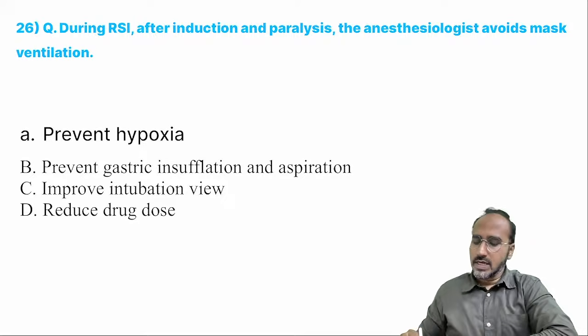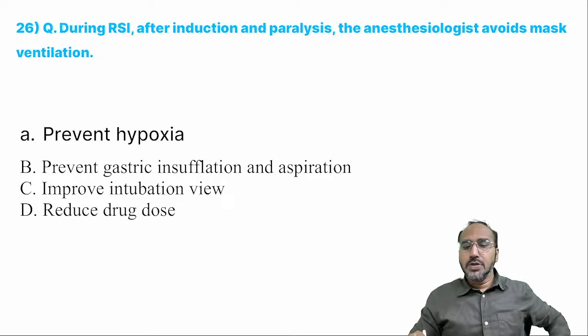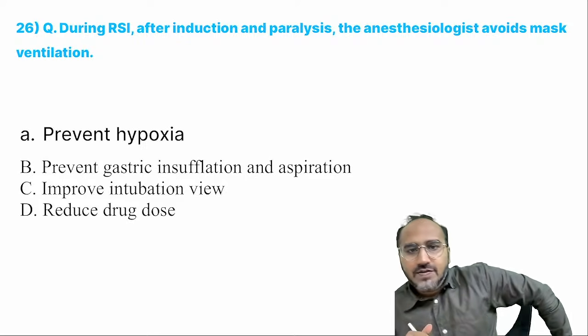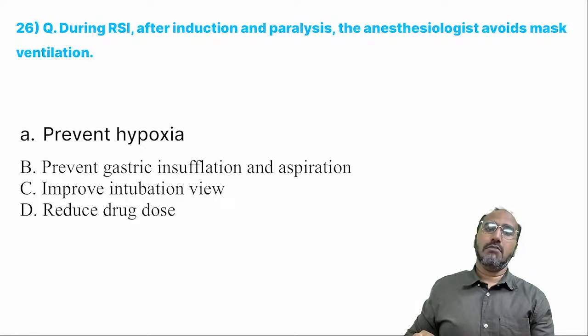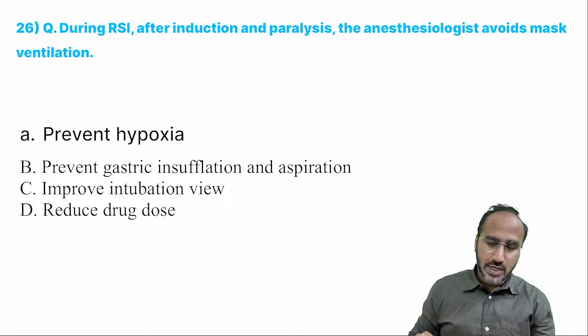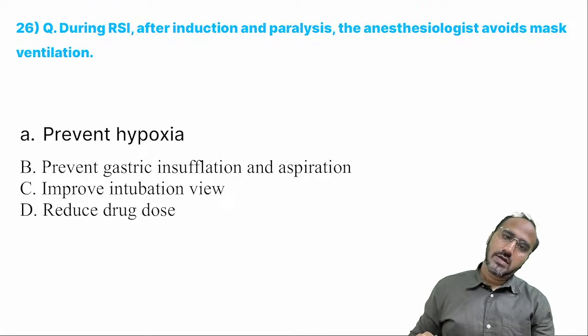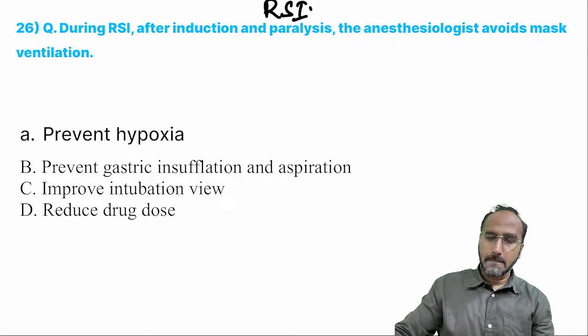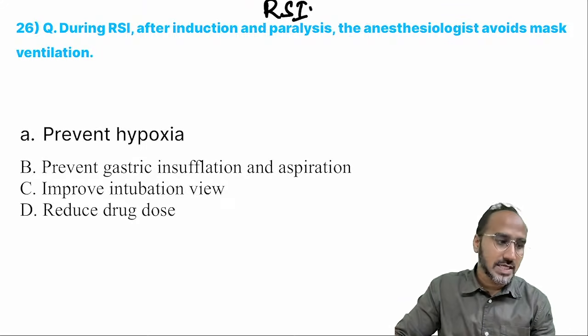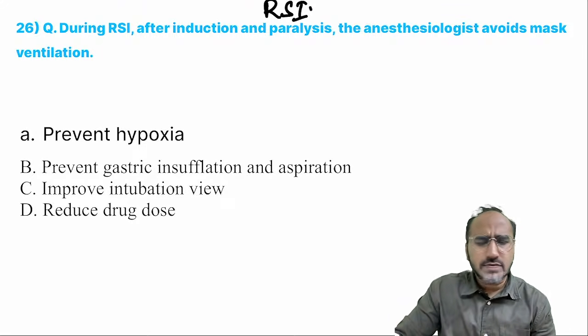Okay. Next, during RSI, after induction in paralysis, the anesthesiologist avoids mask ventilation. Come on, guys. What is RSI first of all? RSI is nothing but rapid sequence induction anesthesia. Basically, it is very simple.